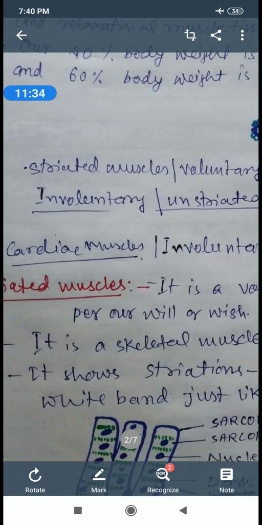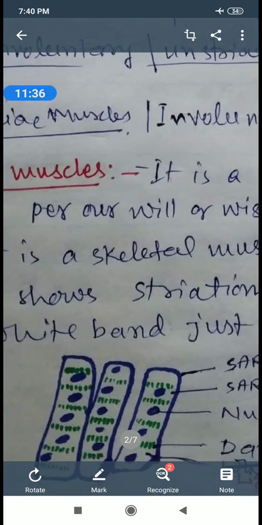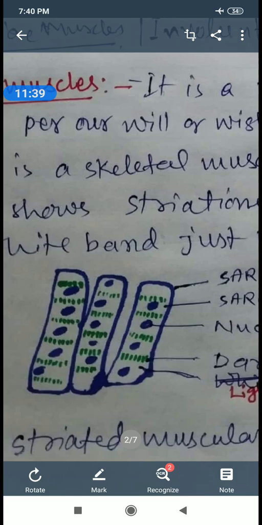This is the diagram of striated muscle in which we can see the sarcolemma, sarcoplasm, and nucleus, which is multinucleated. The main feature of the striated muscle is the presence of multinucleated cells, so many nuclei, more than one, and the presence of dark and light bands, striation. This is the figure of striated muscle.